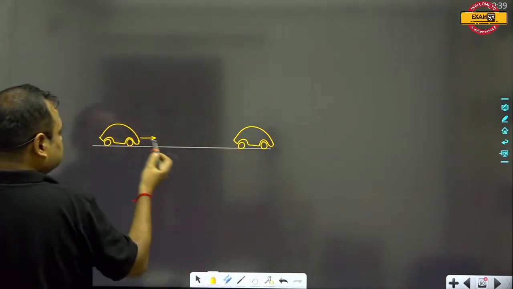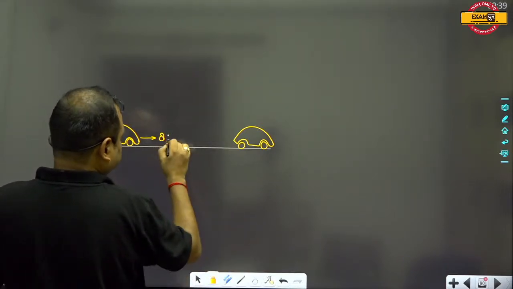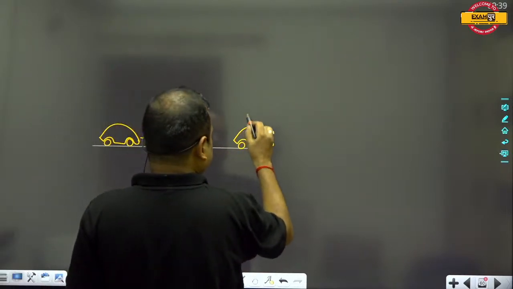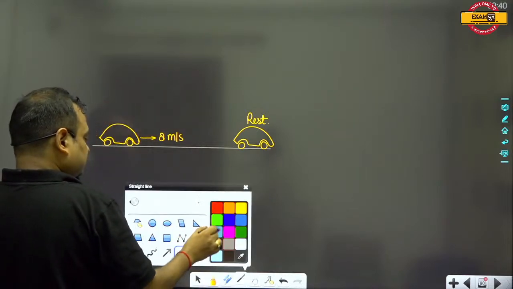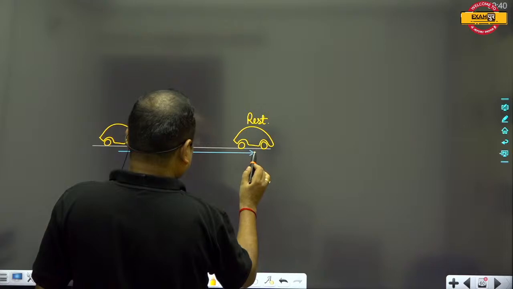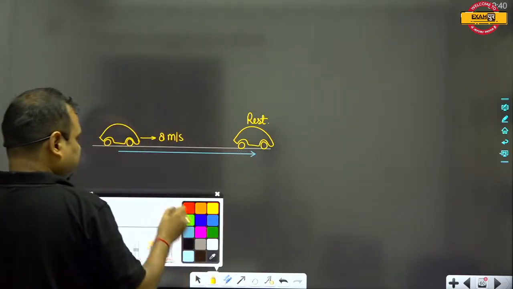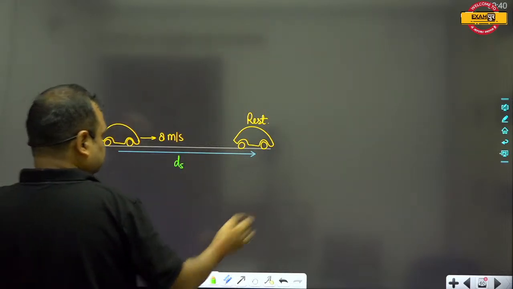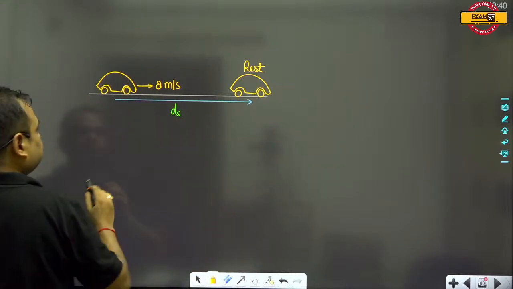So this car is going with, suppose, 8 meters per second. After applying the brakes, it comes into the state of rest. Then obviously this car has traveled from this position to this position, and this will be known as the braking distance. This braking distance will be equal to S.